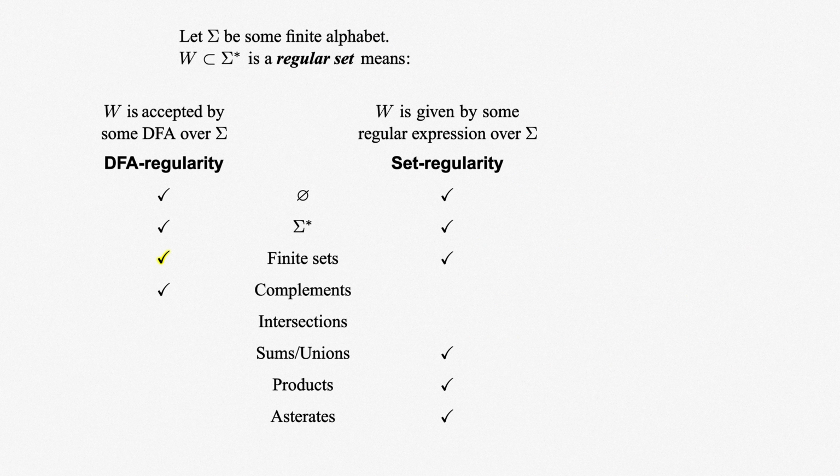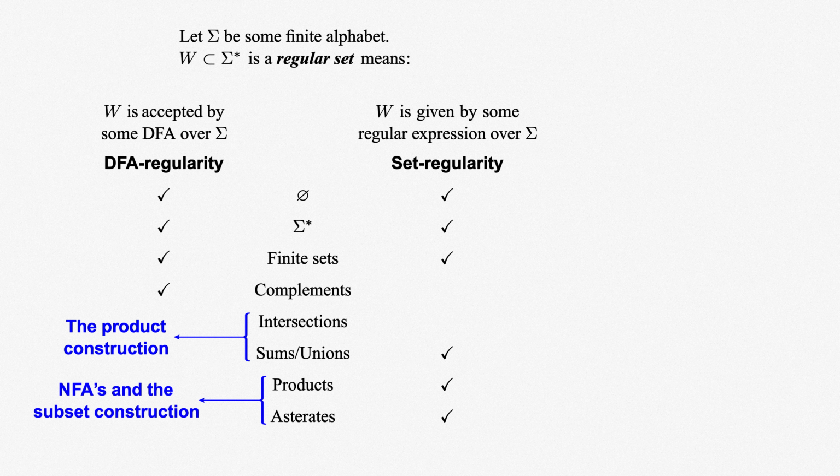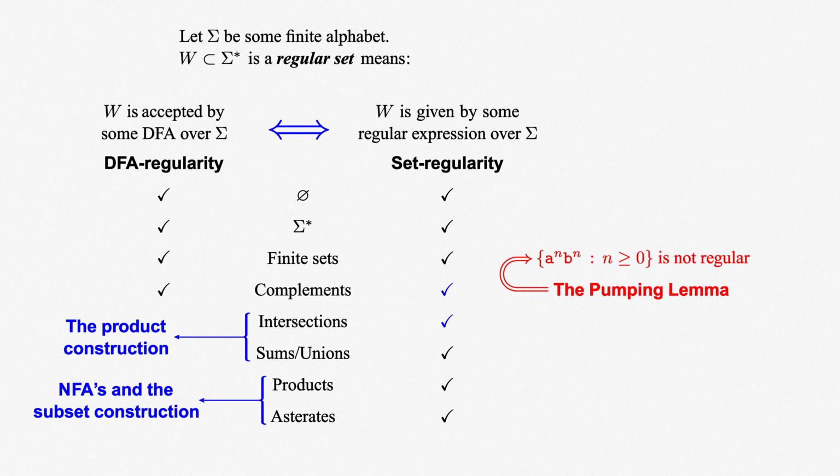So we can add one more checkmark to our table. We've just compared and contrasted our two notions of regularity, one via DFAs and one via constructions of sets. And we set out a plan for the near future: to use the product construction to show that the intersection or union of two regular sets is regular, then to use non-deterministic finite automata to show that the product of two regular sets is regular, as is the asterisk of a regular set. Finally, we'll show that these two notions of regularity are logically equivalent, after which we'll prove the pumping lemma, and use it to show that some sets, including our set 0^n 1^n, are not regular.